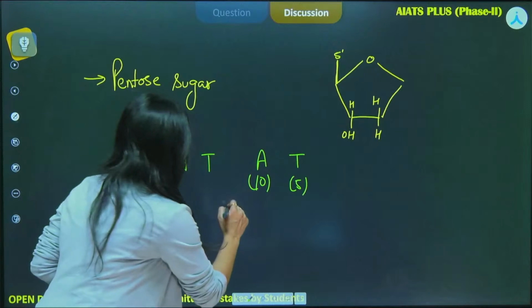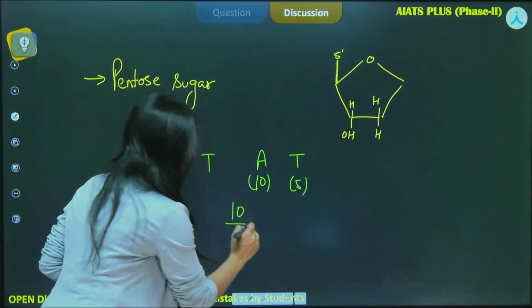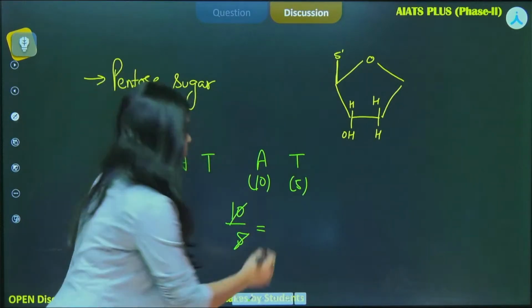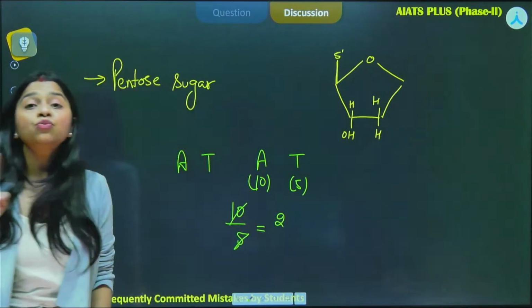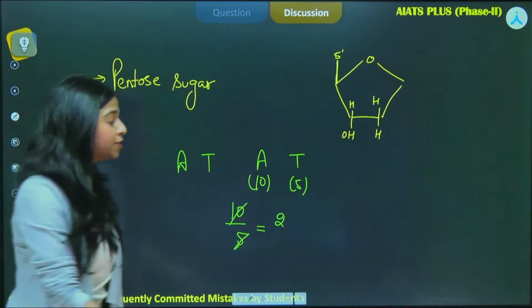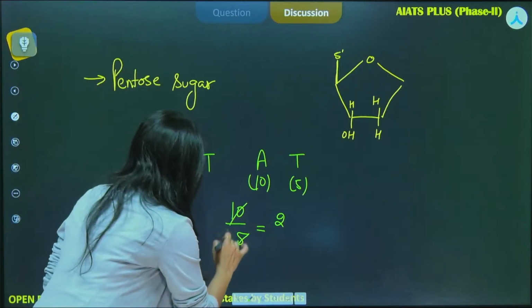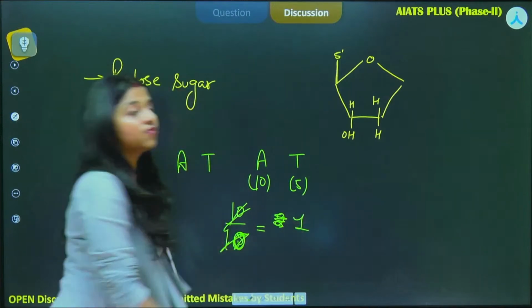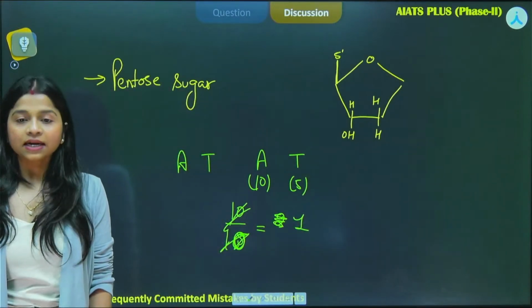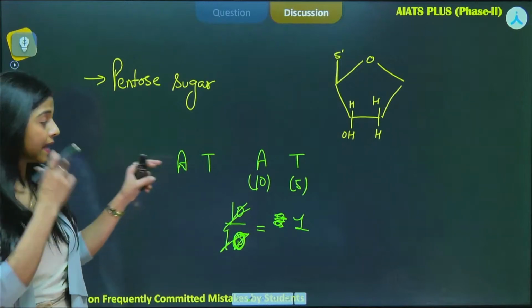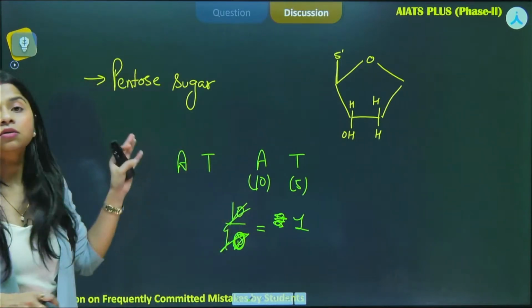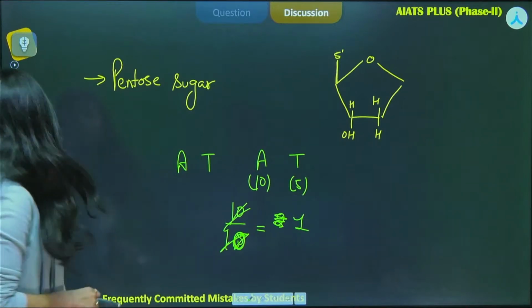If they will be 10 upon 5, what will be the ratio? It will be 2, right? We do not want the ratio to be 2. We want it to be 1. So how will it be done? When both are 10 in number, okay? Only then it will be 1. Understood? That is what we are saying, that the purines and pyrimidines should have a constant ratio, okay?